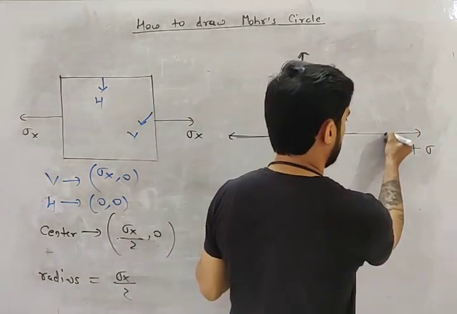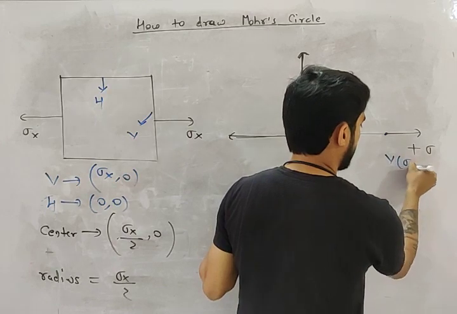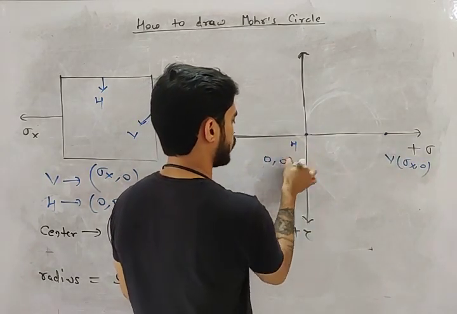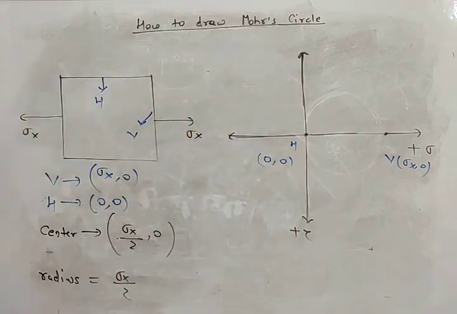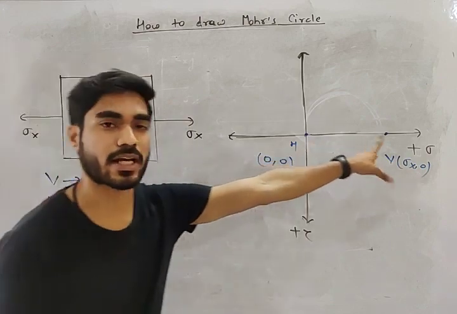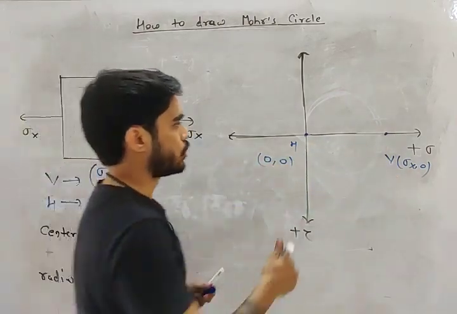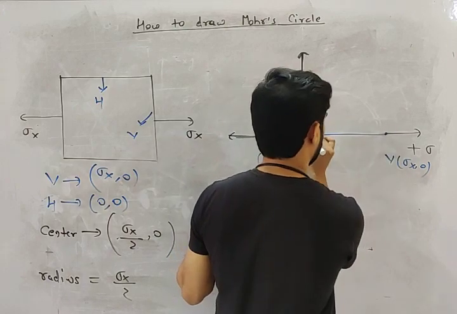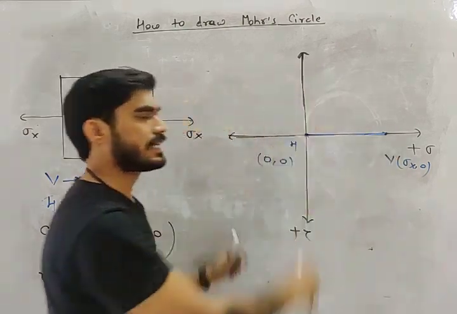So you will get the vertical point here, sigma x and 0, and the horizontal point will be here, the origin 0, 0, right? So what you have to do is find the vertical point and horizontal point here. Now draw a line joining the vertical plane and horizontal plane. What is this, my friend?